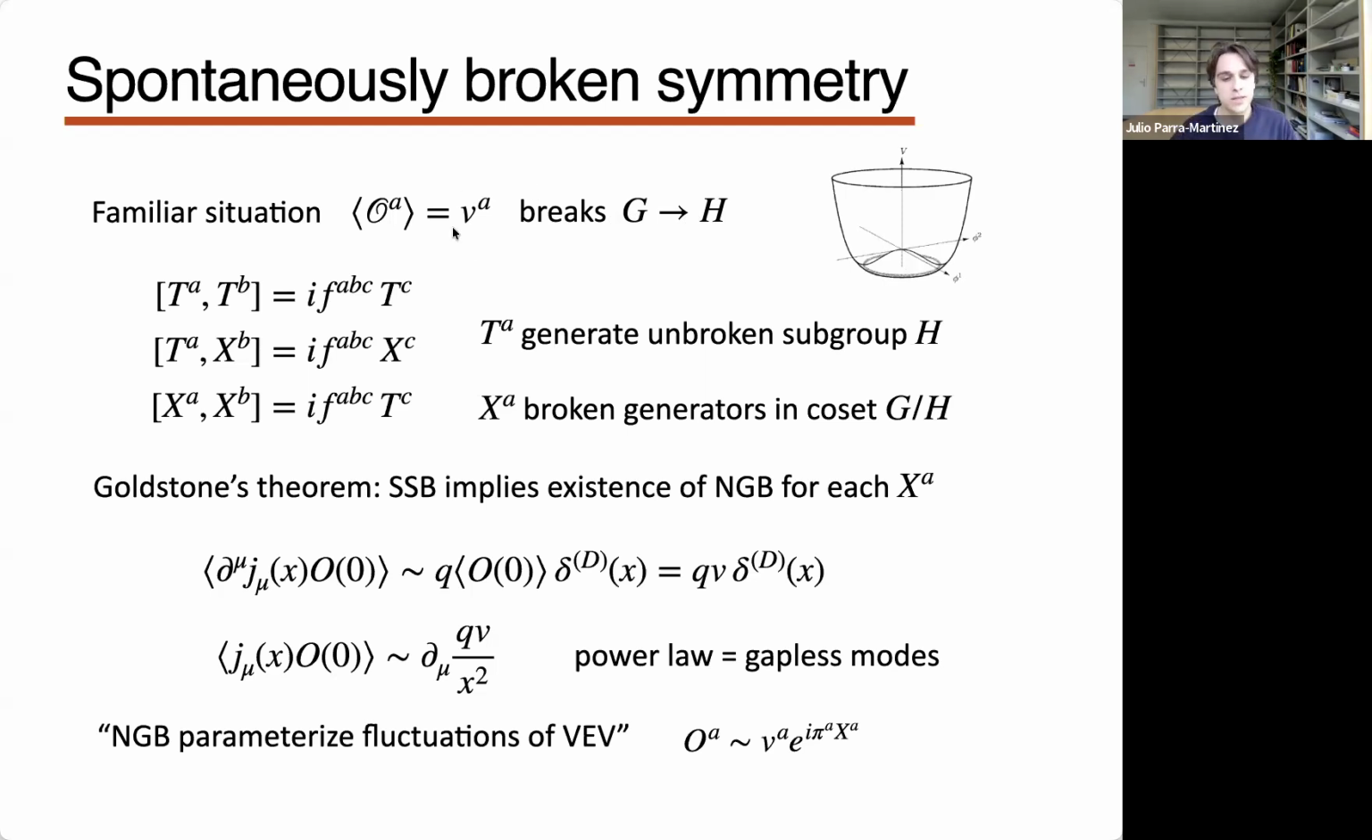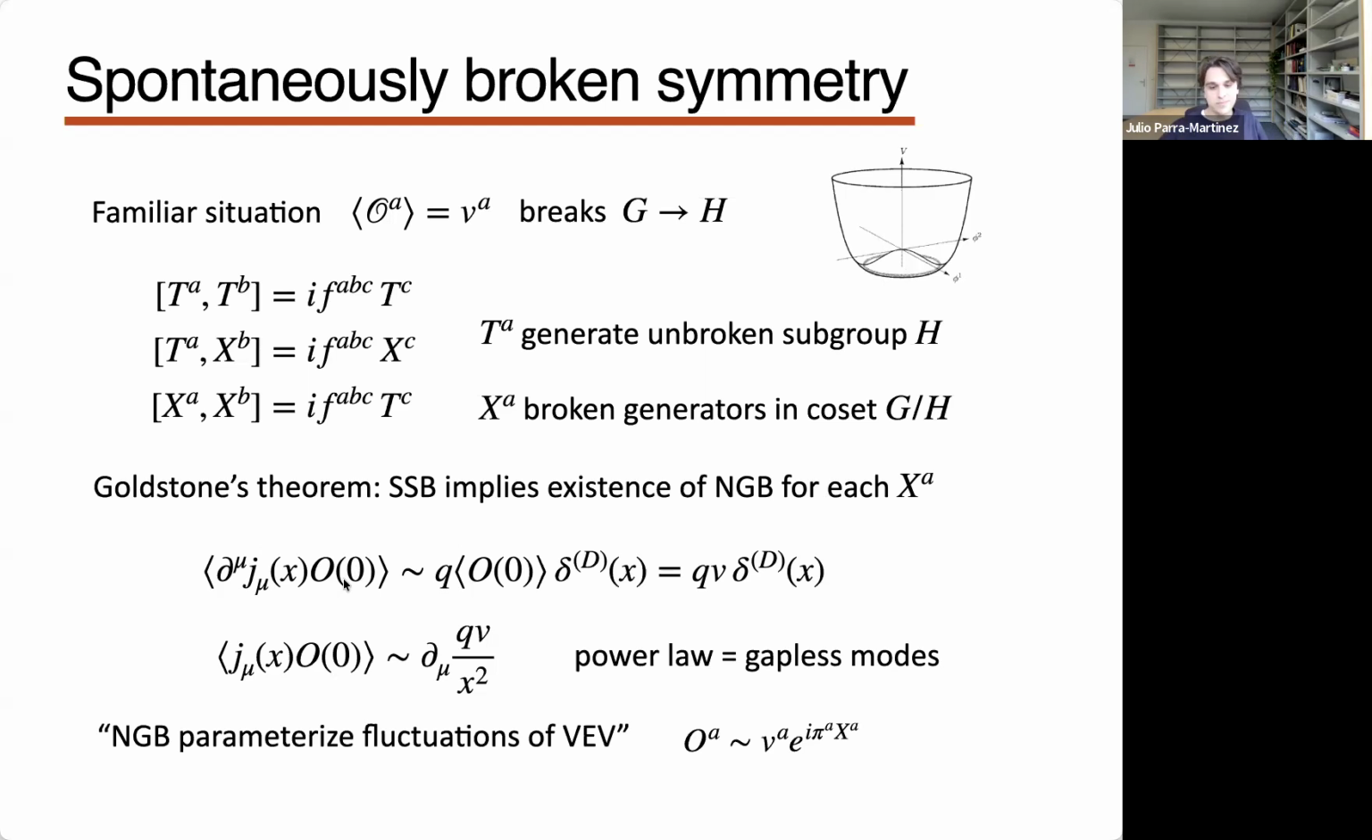So the typical structure, and here I'm assuming a symmetric coset, is that H is a subgroup. So the generators of H will satisfy the usual algebra. There are some generators X that are broken, so these live in a coset G mod H, so they transform under some representation of H, but they don't close. So if you commute two of the X's, you get this. And there's a Goldstone theorem, which is that this situation implies the existence of a Goldstone boson for each broken generator. So what is the quick Euclidean proof of this statement?